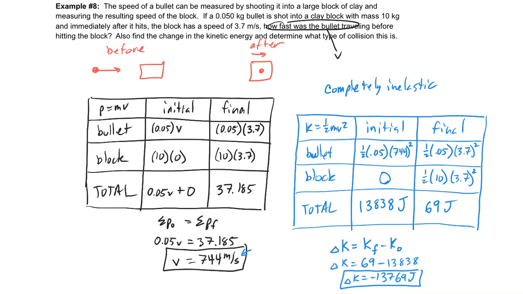The fact that the kinetic energy is not the same before and after confirms that it was inelastic. We knew that because they stuck together. If they stick together, if it's completely inelastic, it is definitely not elastic. All right? So there you go.